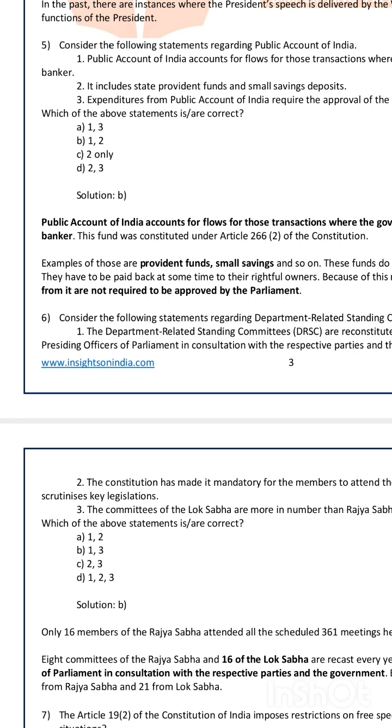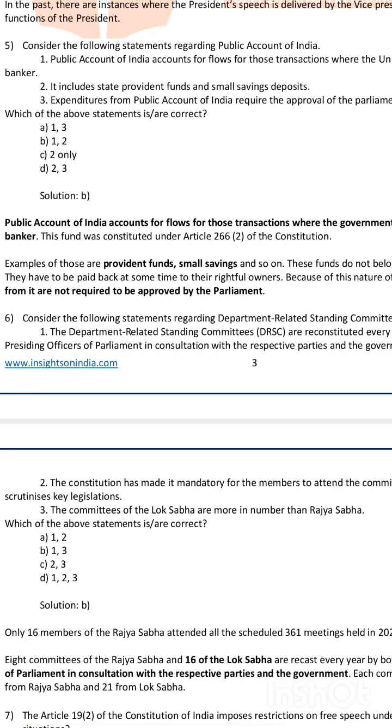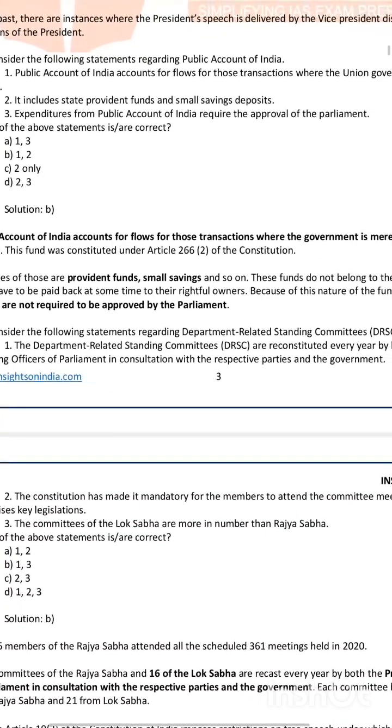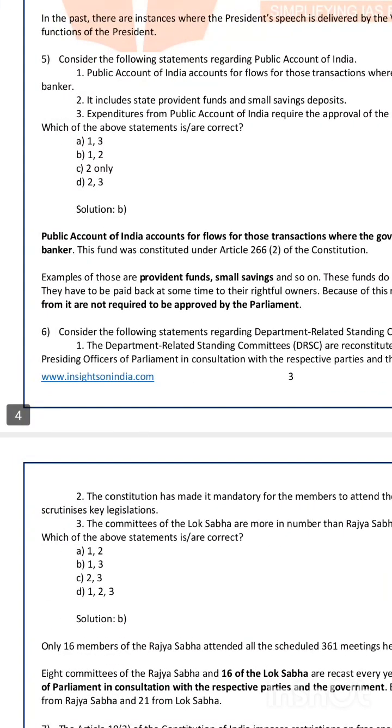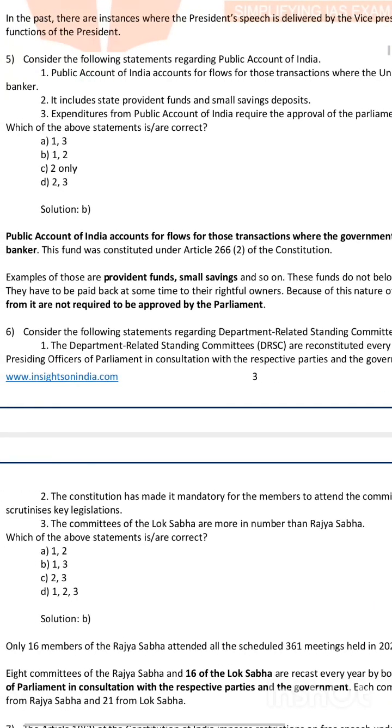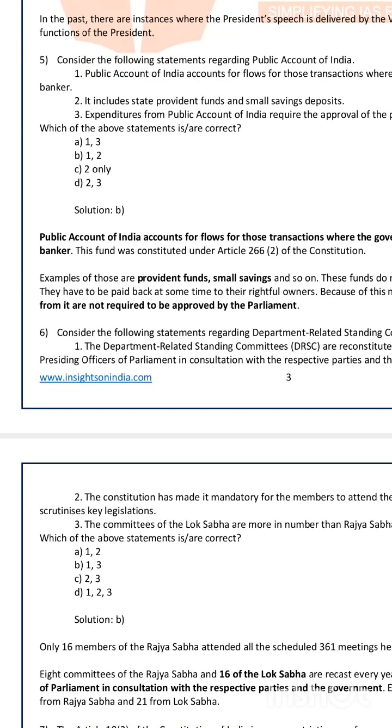Remember the article? These articles are very, very important. Examples of those are provident funds, small savings and so on. These are all public account of India type of savings. These funds do not belong to the government. They have to be paid back at some time to their rightful owners. Because of this nature of the fund, expenditures from it are not required to be approved by the parliament.